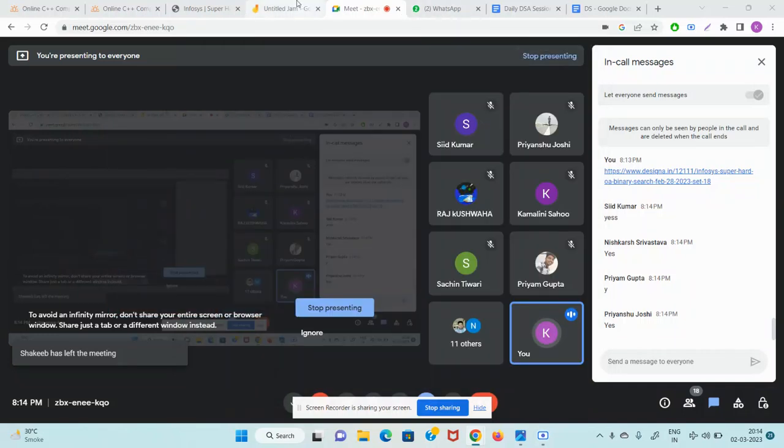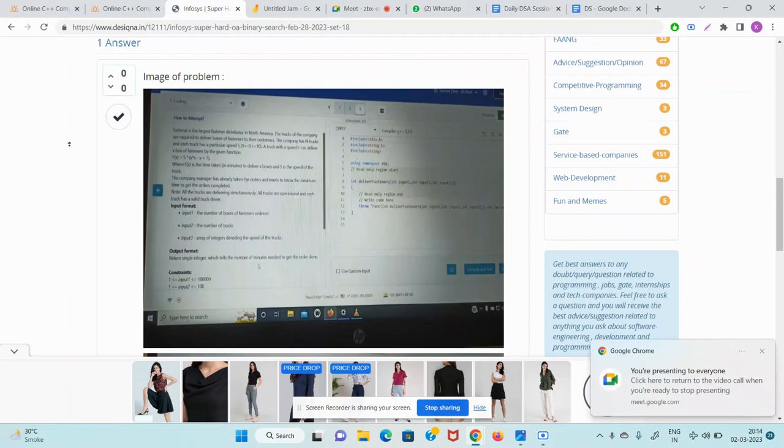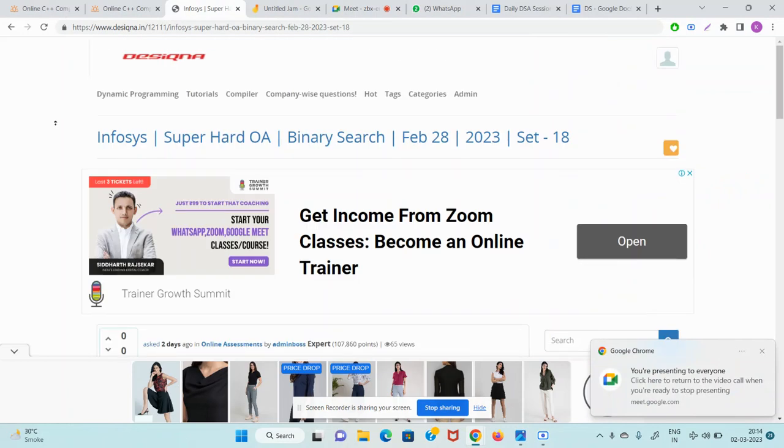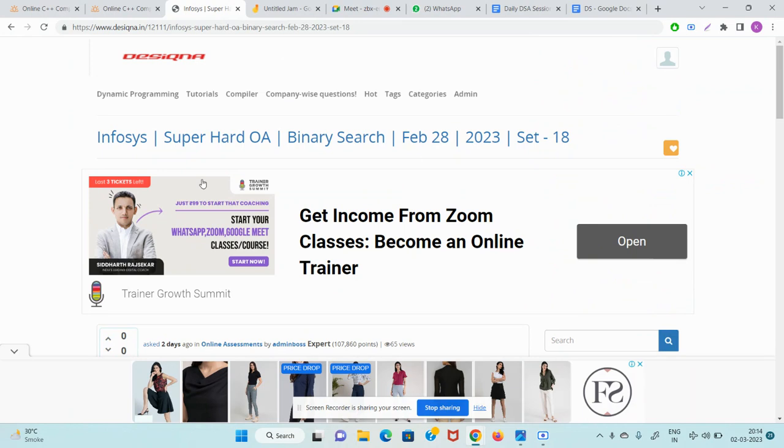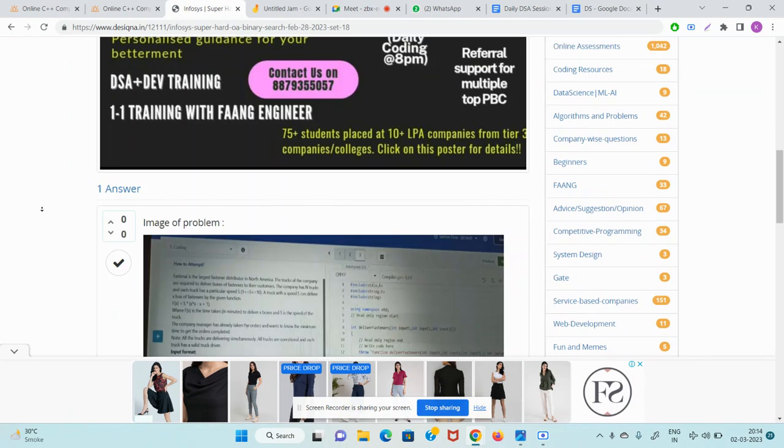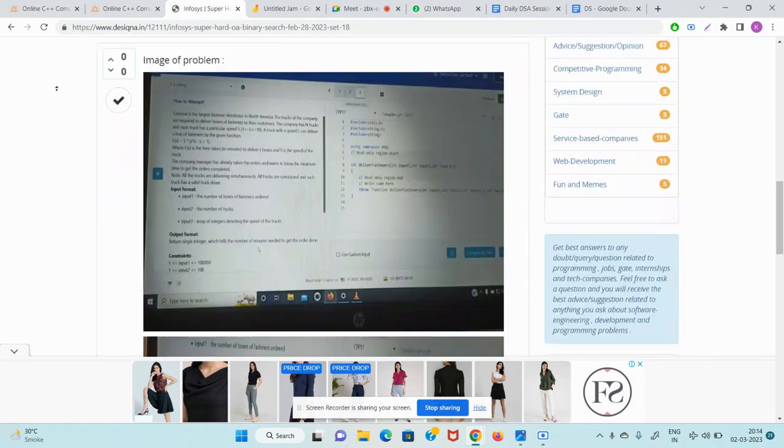So our session is getting recorded. Today's session is based on a super hard Infosys OA problem, which was asked on February 28. It was based on double binary search. So let me read the question once and then we can go forward.